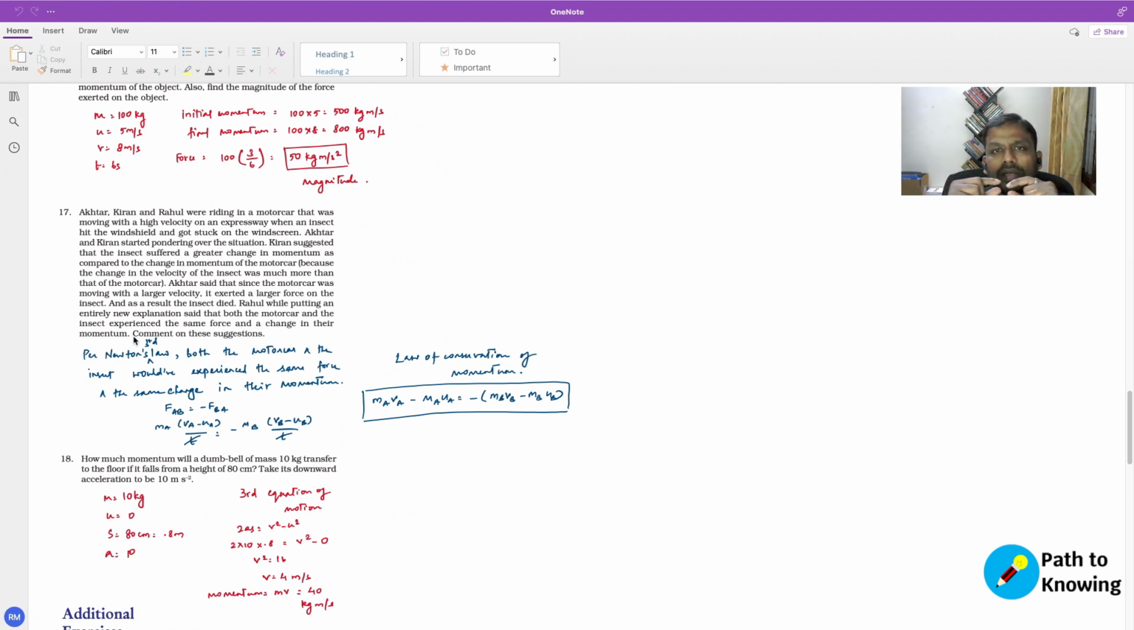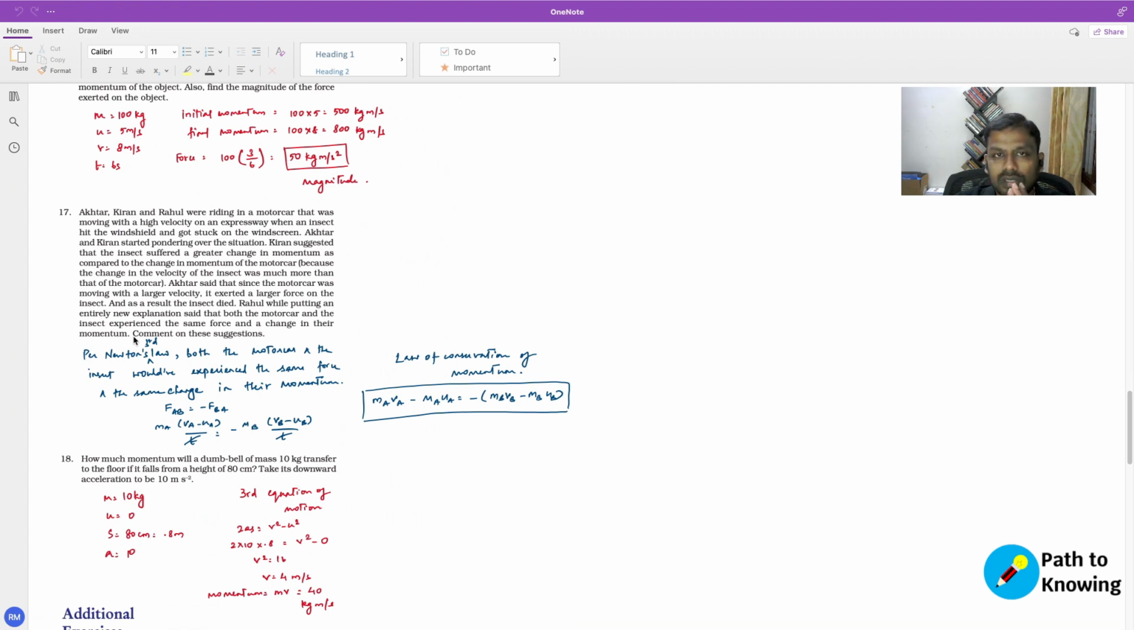So when two objects collide, be it the car or the insect, when they hit one another, at the time of collision, Newton's third law would apply, which means that the force exerted by the insect on the car is going to be exactly the same as the force exerted by the car on the insect. That is Newton's third law. So the law of conservation of momentum will hold good, and the sum of the initial momentum is always going to be equal to the sum of the final momentum. So there is no way that the car is going to exert a higher force on the insect just because it is heavier. That is not going to happen.